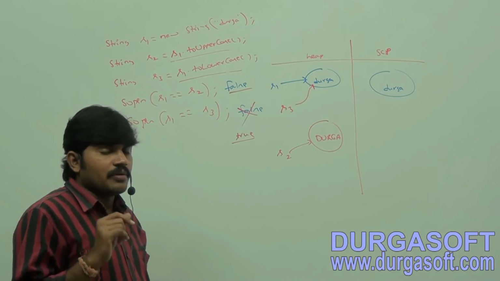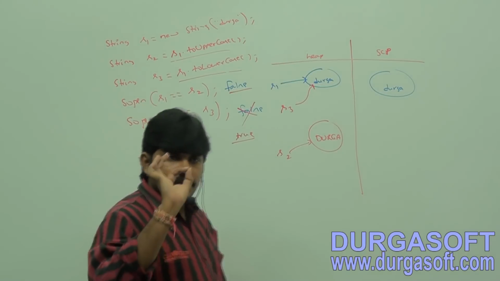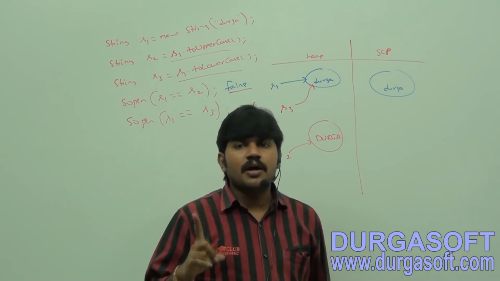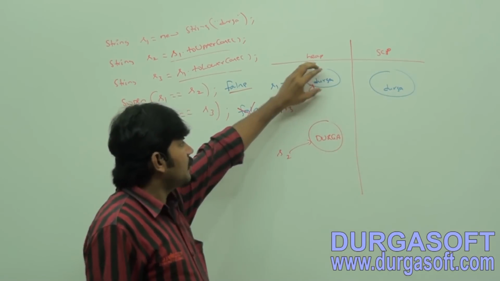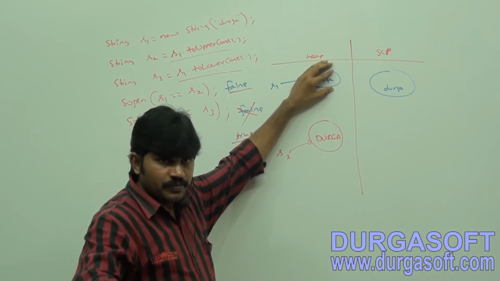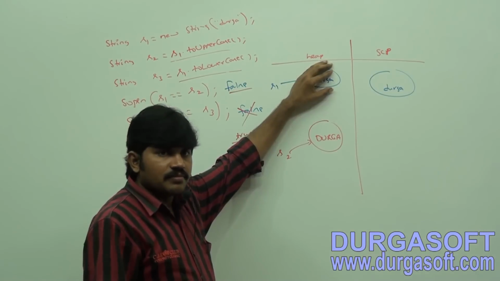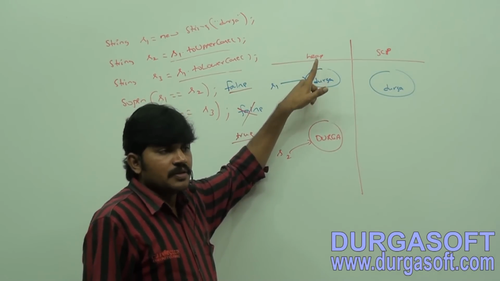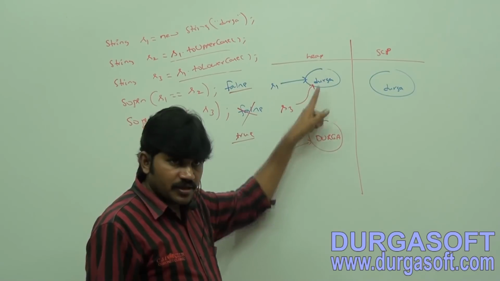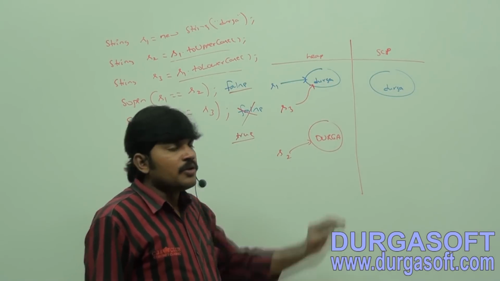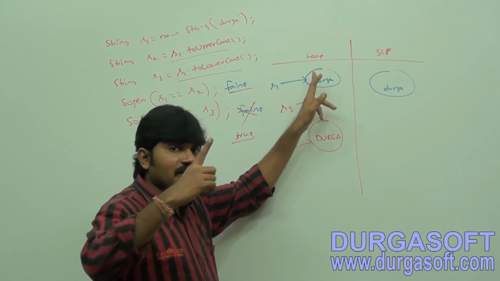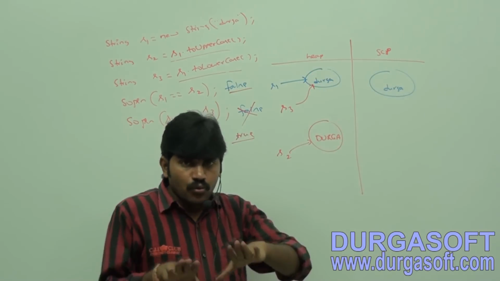So here, this rule is the same whether the object is present in the heap area or in the SCP. Simple: on S1, I am calling a method. Because of that method call, is there any change in the content or not? Yes, if there is a change, create a new object. No change in the content, the existing object will be reused. Whether the current object is present in the heap or in the SCP, the rule is the same.